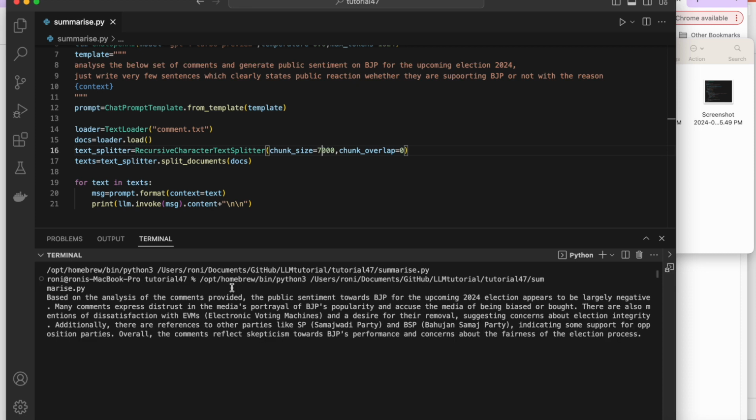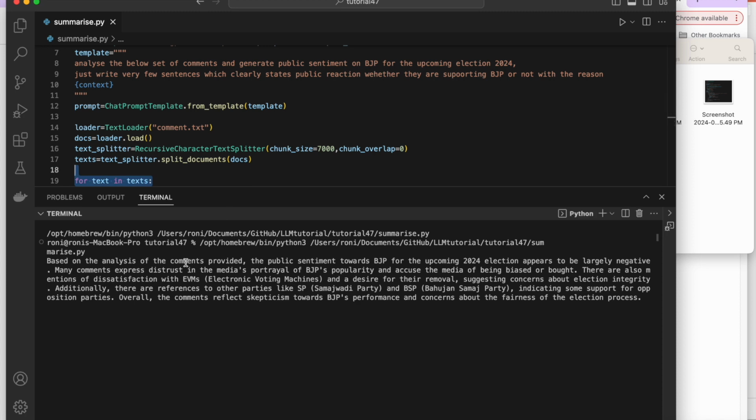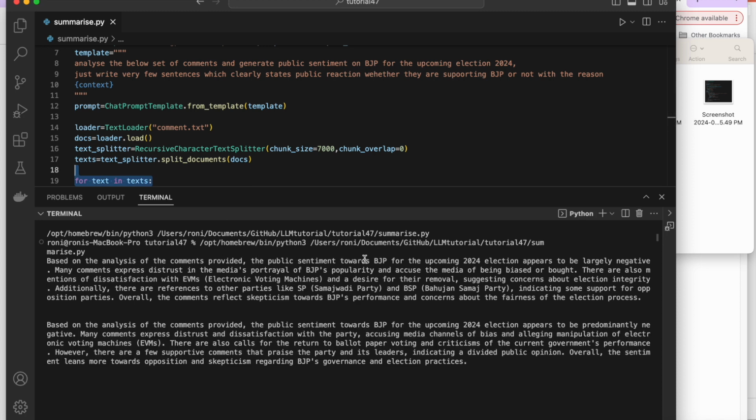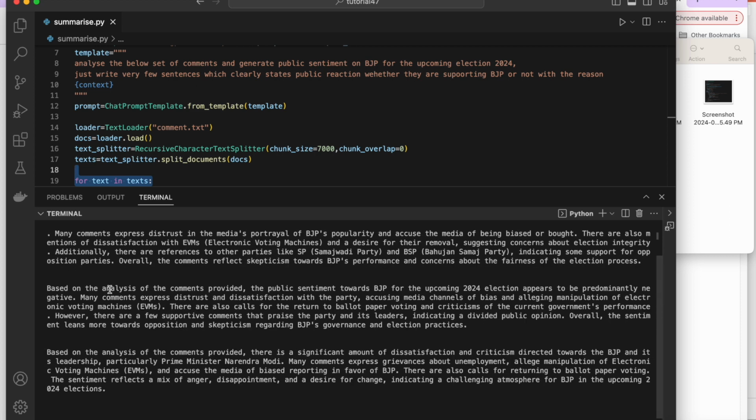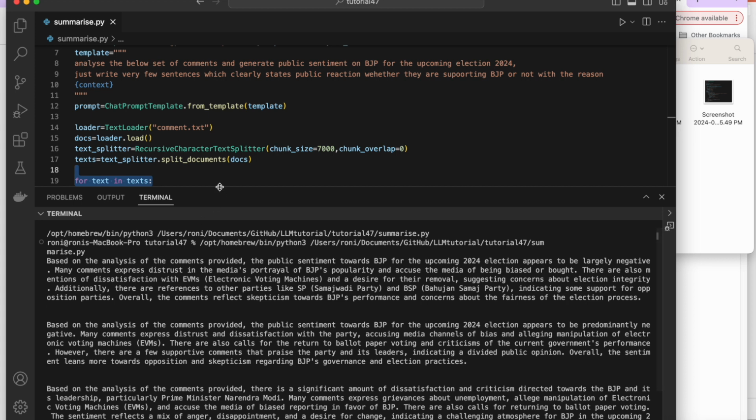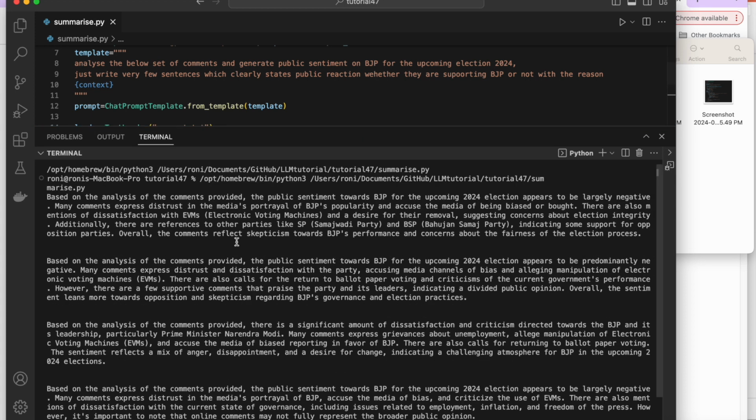Yes, so one came. Based on the analysis, the comments provided show the public sentiment towards BJP for the upcoming election 2024 appears to be largely negative. Many, so it's giving negative. Let's try to understand how many things are there, and based on that we'll proceed. So let's wait for some time, and everything will be coming.